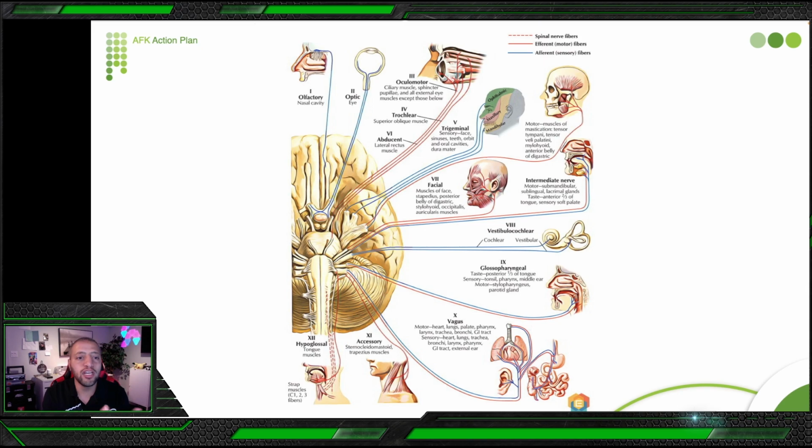I know cranial nerves are extremely annoying. At least you should try to memorize this visual. And the facial and trigeminal nerves, you should study in depth. You should know everything for these two nerves at least. For the other nerves, you should just know where they originate, where they go, where they exit the skull, and which structure they innervate. But these two nerves, please, you should study in depth.